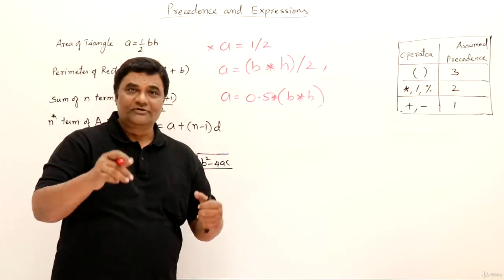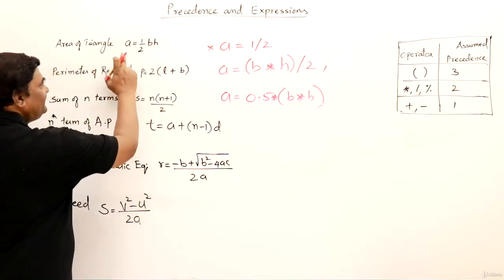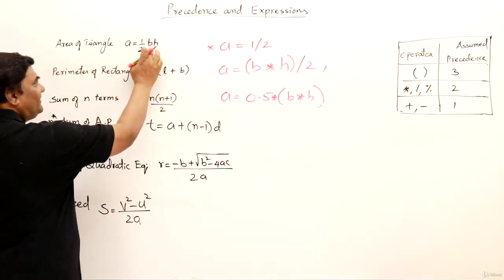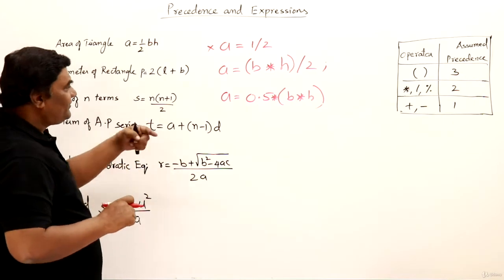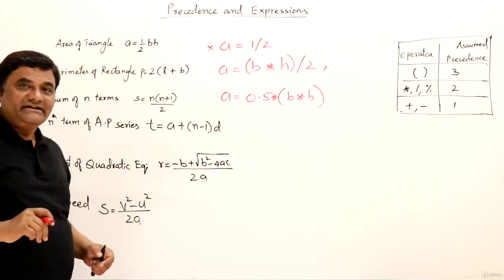How to convert this into a program, we'll be learning. But a little bit of an idea I will give you. We must have these variables in our program: A, B and H. We should be knowing what is B and H, then we can use this formula to calculate A. So we'll write a program for this one afterwards in the coming videos. Now let us move on to the next formula.